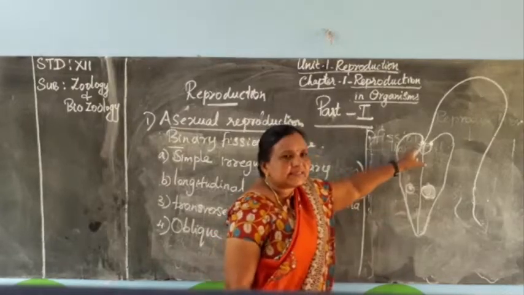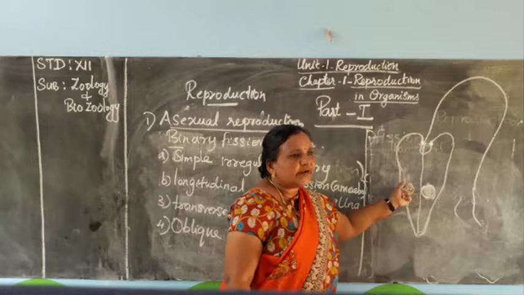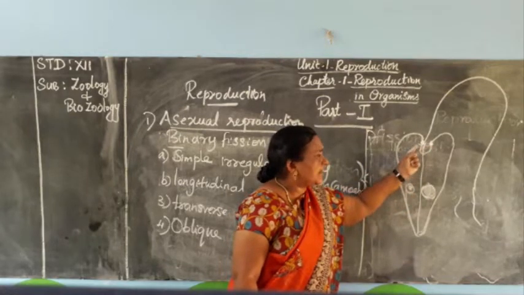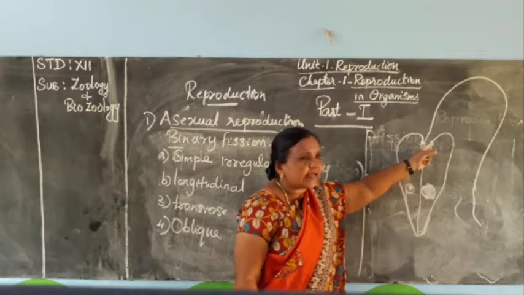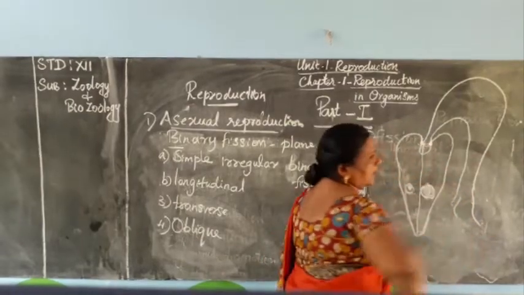Afterwards cytokinesis takes place. After cytokinesis, the body is divided into new organisms. One has a flagellum, another has no flagellum. With the help of the basal granule, it produces the flagellum again.